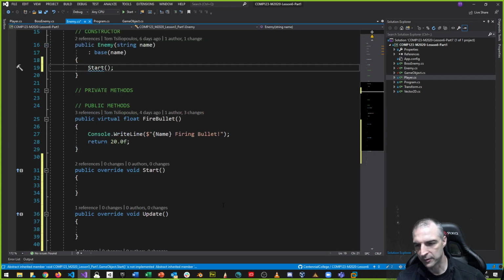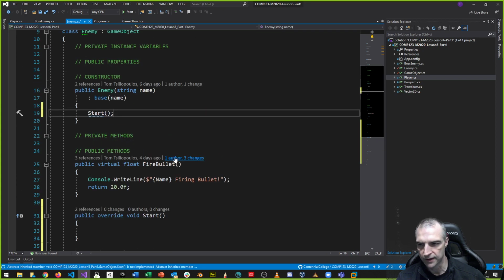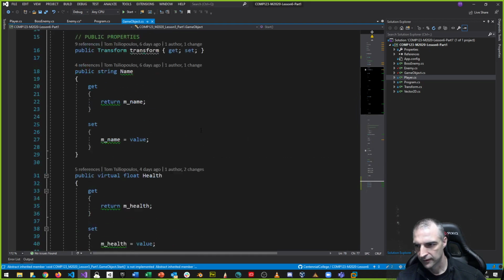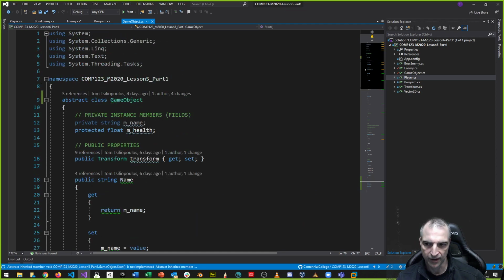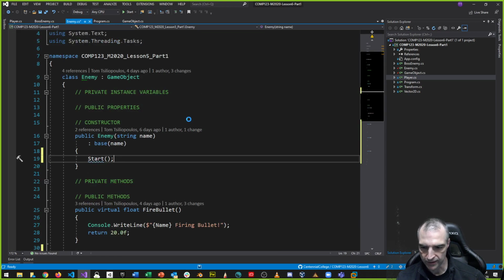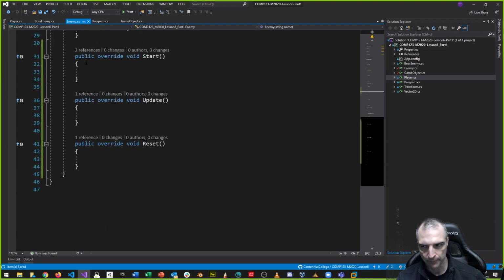And the reset method, maybe what it'll do is reset certain things, like the health of my enemy. Because remember, my enemy is a game object, right? All game objects have a health value. Even though I haven't really overridden it, I may override the health value if I want to. If I don't want to, I can leave it as this, and this is how the health property will work. So that's enemy. Enemy is taken care of now. Even though they're empty, because I've defined them, I satisfy my requirements. They can be empty, and it's okay.